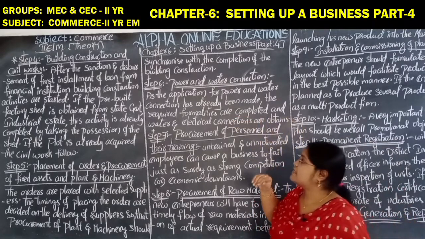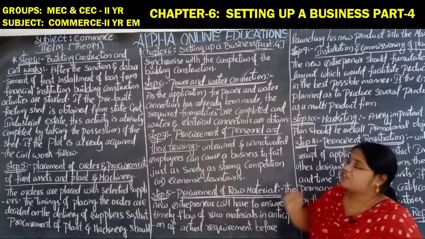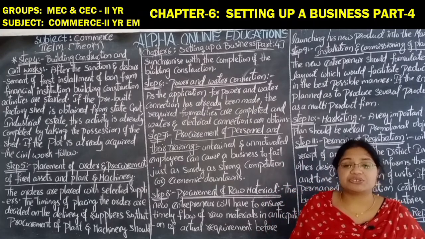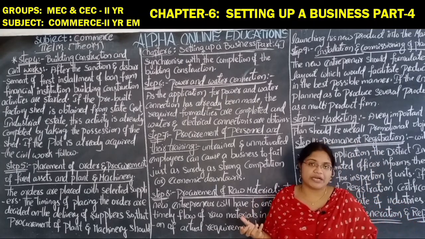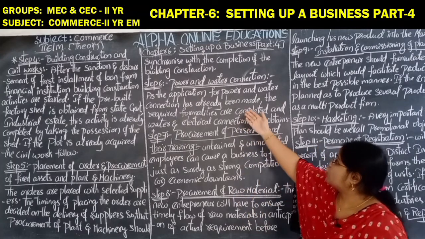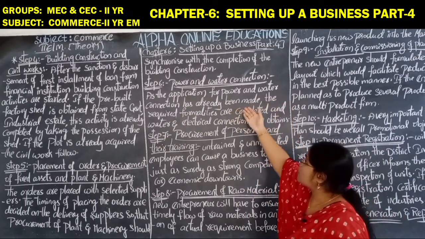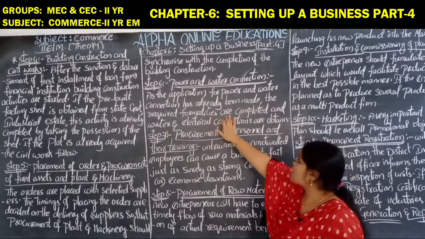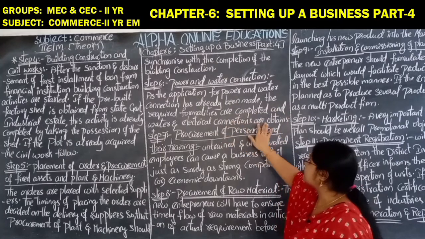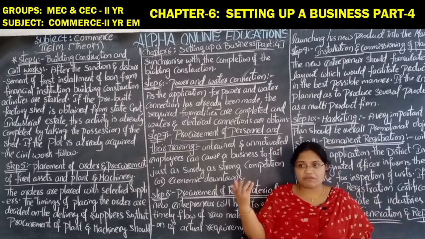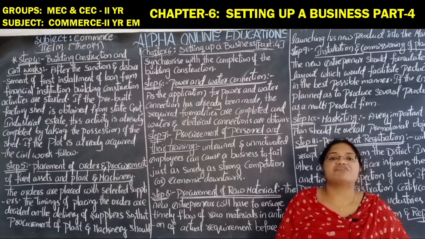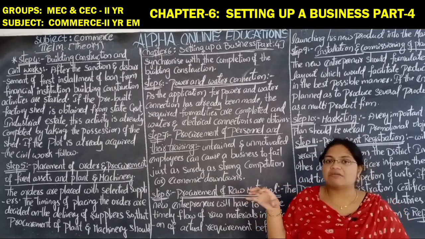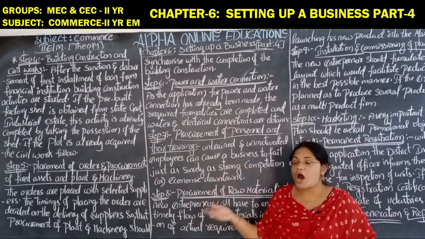Next, step 6, power and water connection. Power and water connection is very important for the manufacturing industries. Without these, they can't do any work. As the application for power and water connection has already been made, the required formalities are completed and water and electricity connections are obtained. If you have given the application for electricity and water, and they give the permission and you have that facility, then you can move on with that.